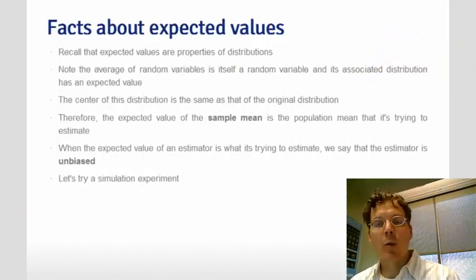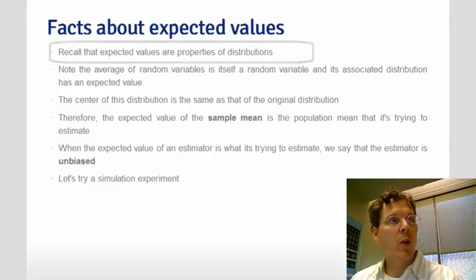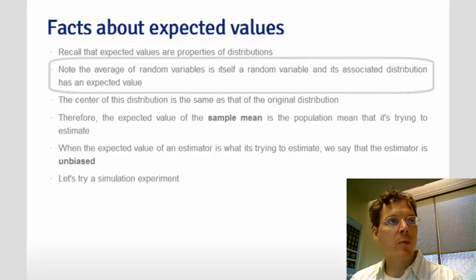I'd like to head more towards the real topics of inference. So let's cover some facts about expected values. First, recall that expected values are properties of the distributions. They're the center of mass of a distribution. Also notice that the average of random variables is itself a random variable. If I roll 6 dice and take their average, that is itself a random variable.